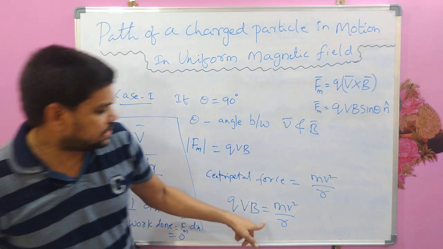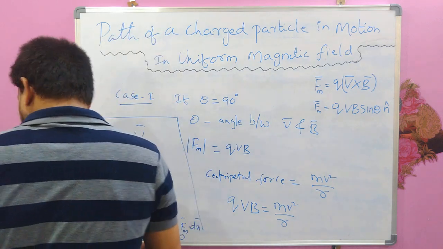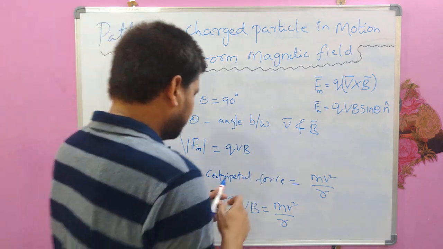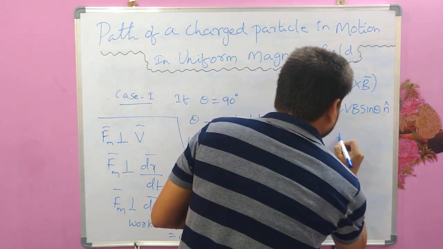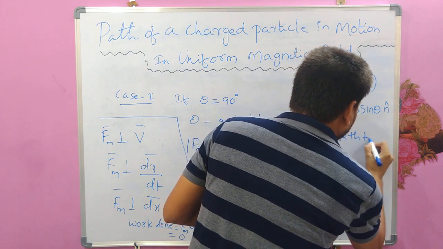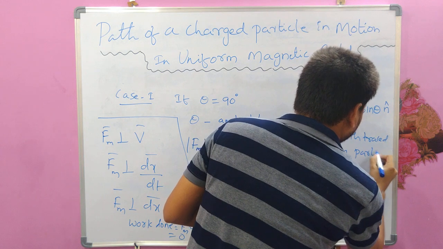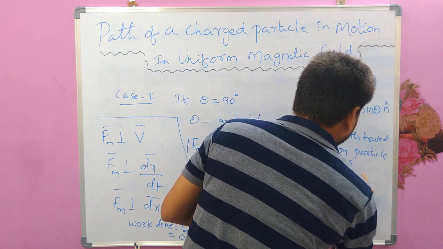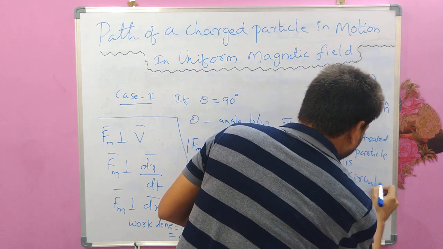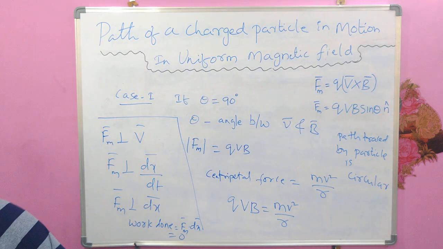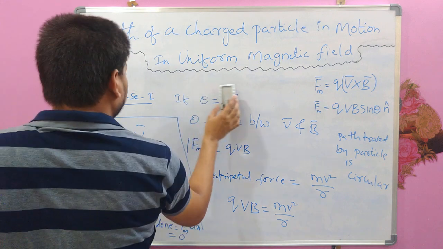And by using this expression, let us try to derive the expression for the radius of that circular path. As I said, the path traced by the particle is circular. Let us try to derive the radius of that particular circular path.